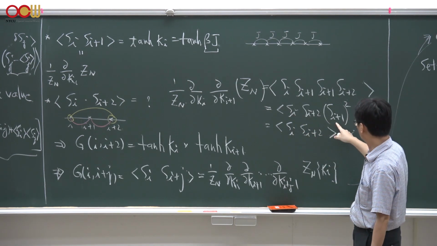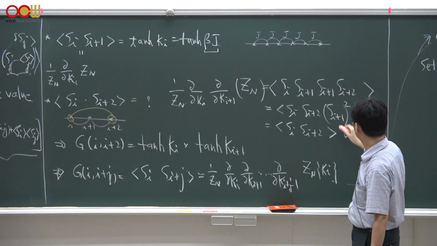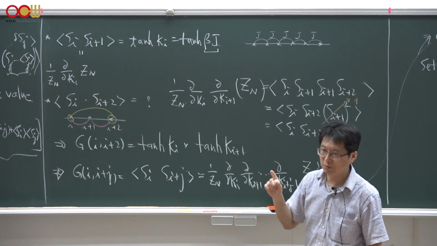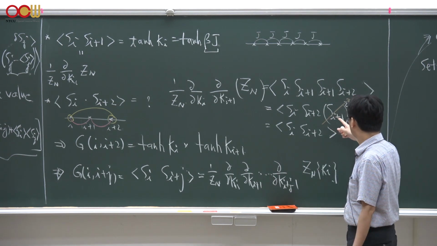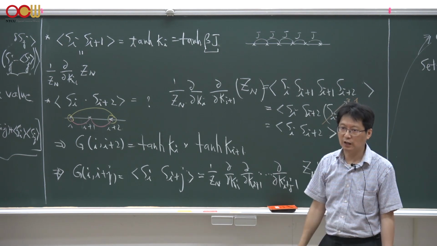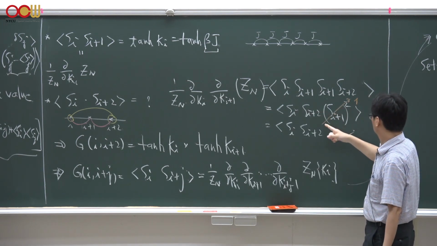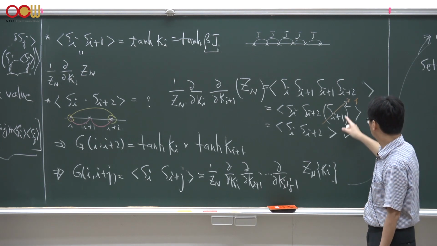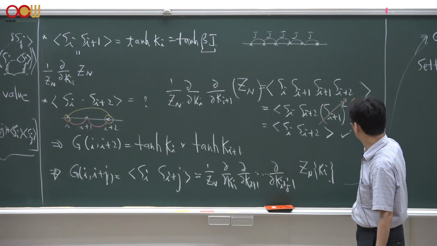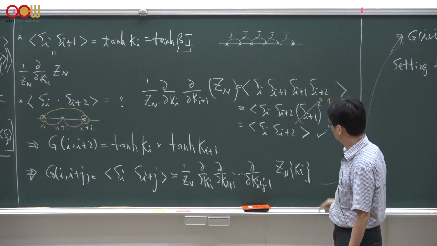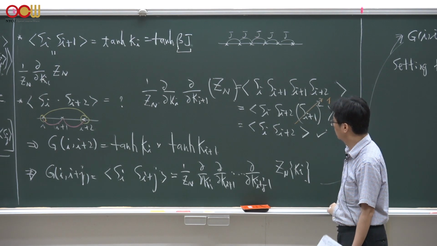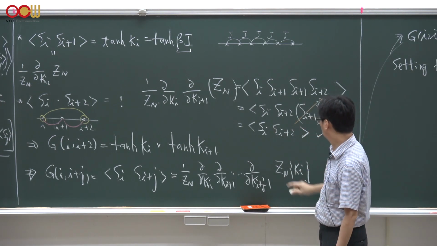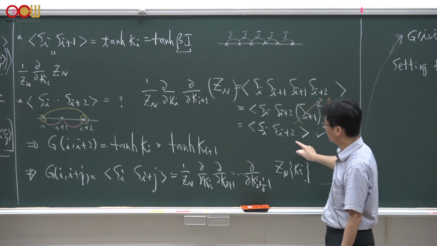Si plus 2 times Si plus 1 squared. And we know the Ising spins can only have two values, plus or minus 1. So in either case, if you square the Ising spin, you get 1. So you simply get rid of this Si plus 1 squared and consider it just 1, and you remove the two spins away from this second neighbor correlation function. So you get Si plus 2, which is exactly what we want.